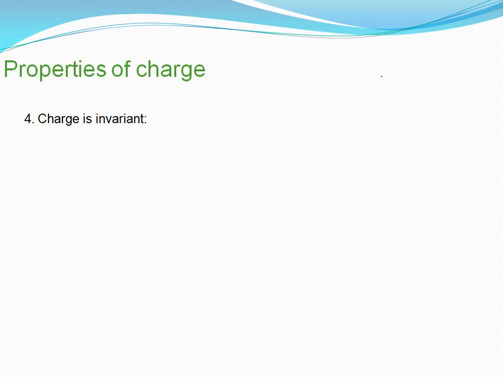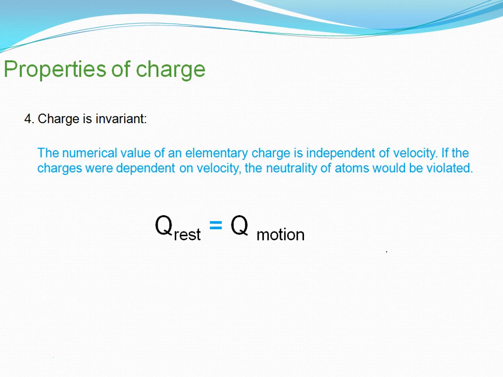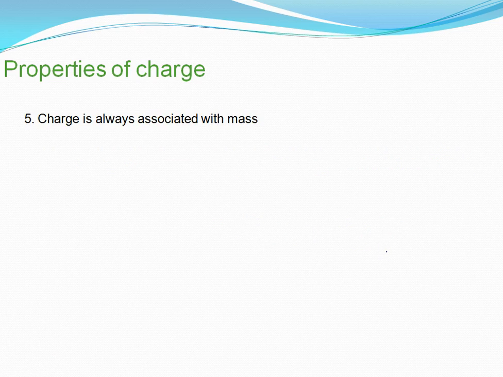Okay, charge is invariant. Basically the numerical value of the charge on any body is independent of its velocity, because if it depended on the velocity then the neutrality of the atom would be disturbed. So if any body has charge at rest, we will consider the same charge in motion, because otherwise neutrality will be disturbed. Okay, this I have discussed earlier. Charge is always associated with mass, because this is a characteristic of the material.